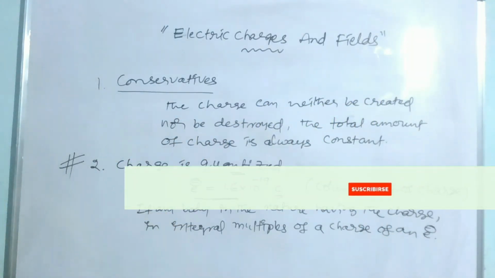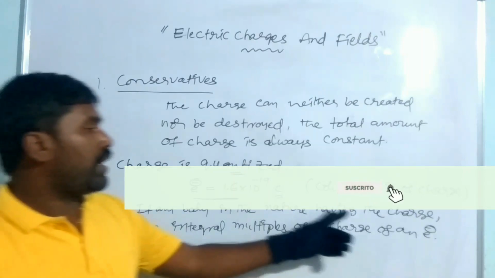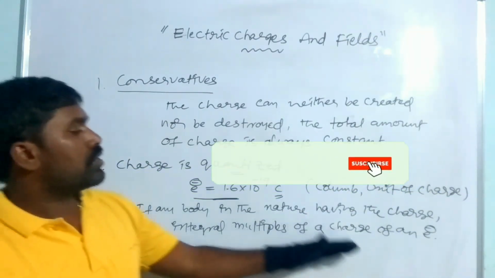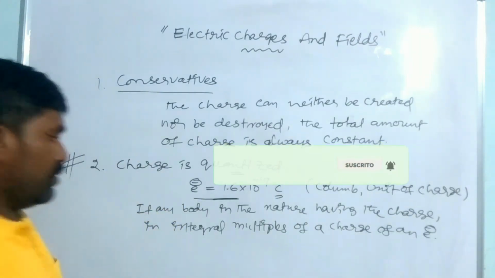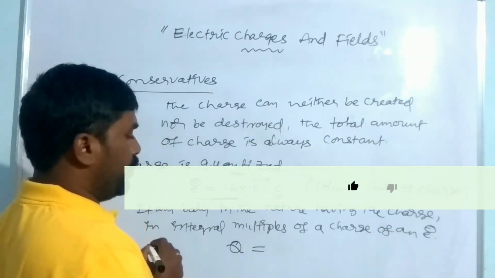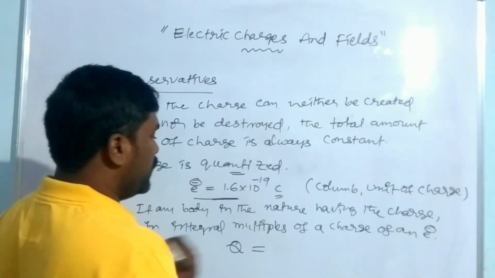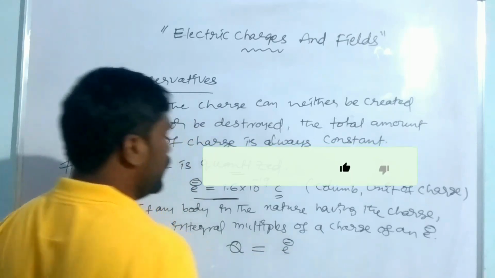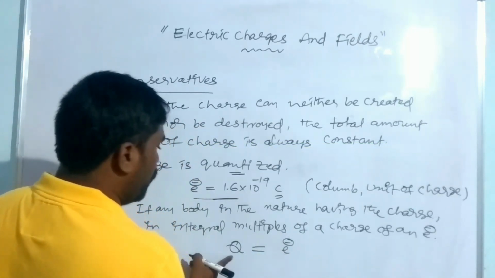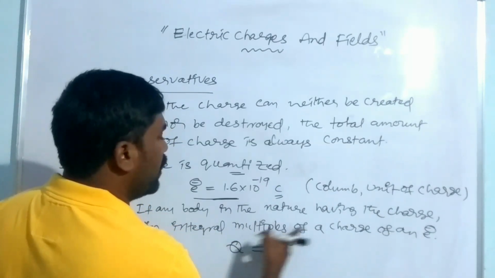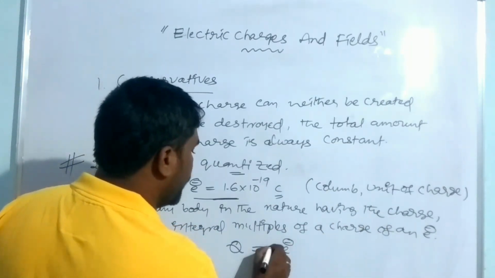The charge of the body is capital Q, and the charge of an electron is small e. The charge of a body in nature is equal to an integral multiple of the charge of an electron.